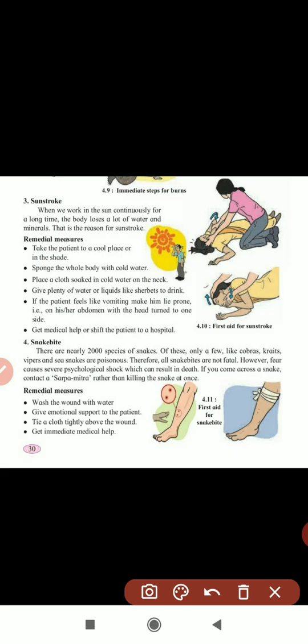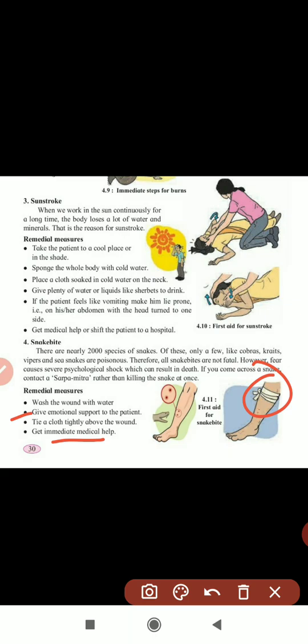Yes, so when a snake bite happens, first wash the wound with water. Again, give emotional support to the patient. It is very important in a snake bite, because due to fear only the person can die. So tell them, don't take tension. The doctors are there nowadays, the medical facilities are more. So tell them, give support, relax, and next tie a cloth above the wound. Here they have shown, and get immediate medical help.